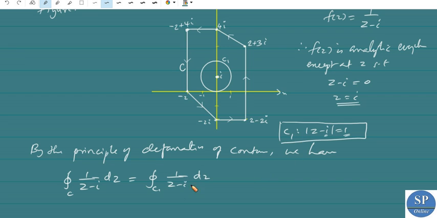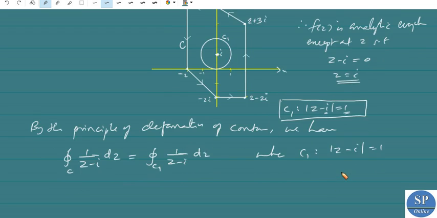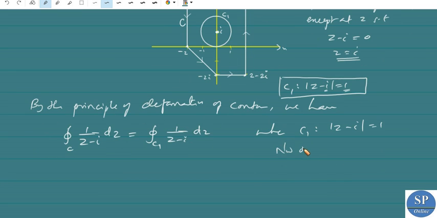So now we can directly integrate this, because it is better to integrate over C1, since C1 is a circle with the center i and radius 1, where C1 is mod z minus i equal to 1. Now on C1 we have z minus i is equal to e power it for 0 less than or equal to t less than 2 pi.